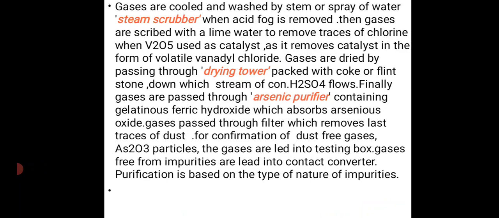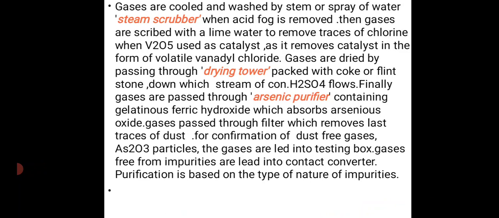When V2O5 is used as a catalyst, chlorine removes the catalyst in the form of volatile vanadyl chloride. Gases are dried by passing through a drying tower packed with coke or flintstone, down which a stream of concentrated H2SO4 flows. Finally, gases are passed through an arsenic purifier containing gelatinous ferric hydroxide, which absorbs arsenic oxide.